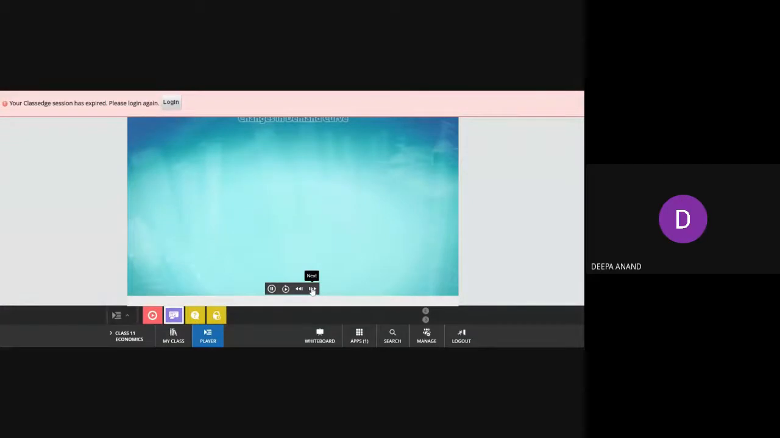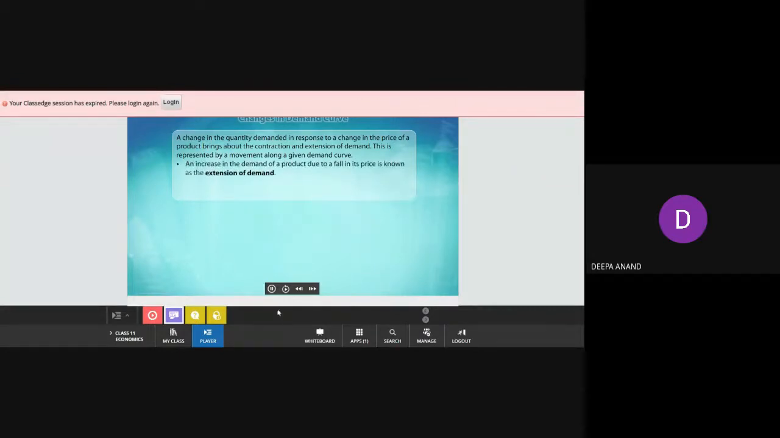Changes in demand curve. A change in the quantity demanded in response to a change in the price of a product brings about the contraction and extension of demand. This is represented by a movement along a given demand curve. An increase in the demand of a product due to a fall in its price is known as the extension of demand. A fall in the demand of a product due to a rise in its price is known as the contraction of demand.